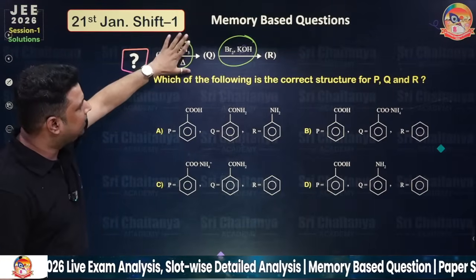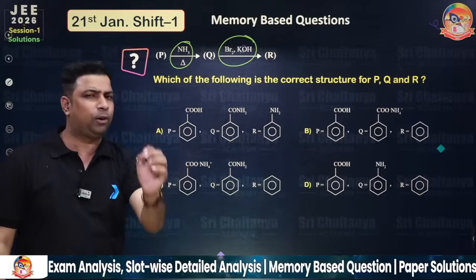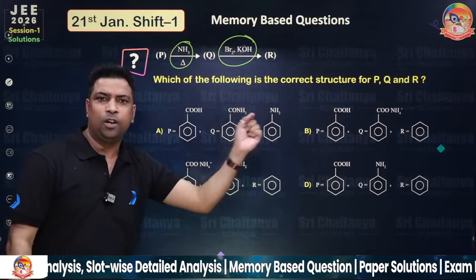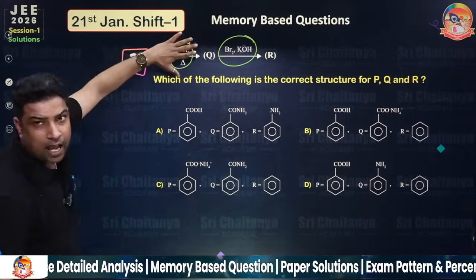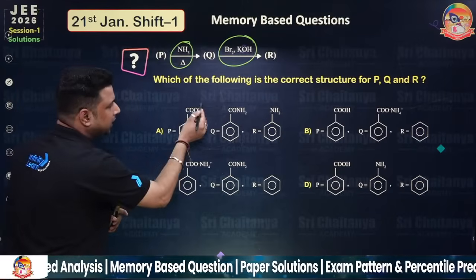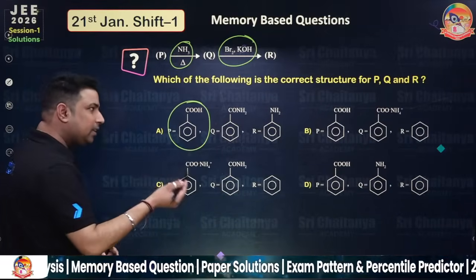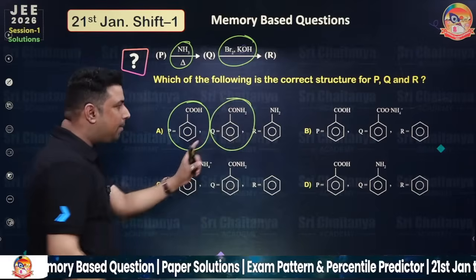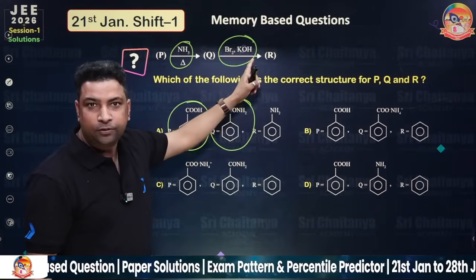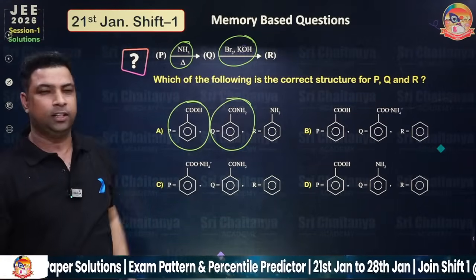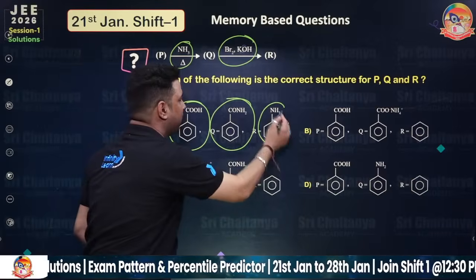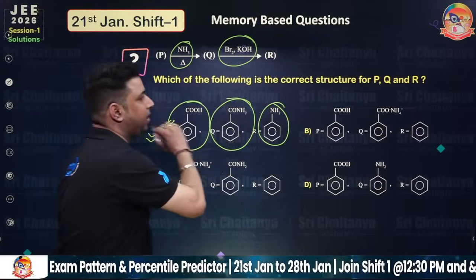If ammonia is given, it is quite possible that in the next step Hoffmann bromamide degradation will happen. Carboxylic acid on ammonolysis gives amide, and amide after Br2 KOH, which is Hoffmann bromamide degradation, loses one CO group and aniline will be the product. So the right option will be your A part.